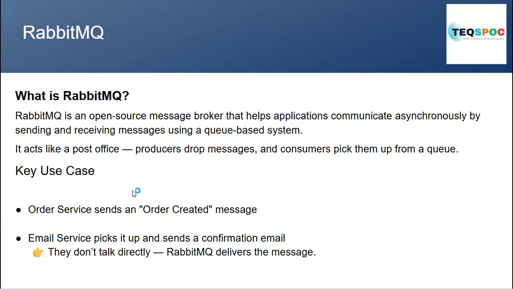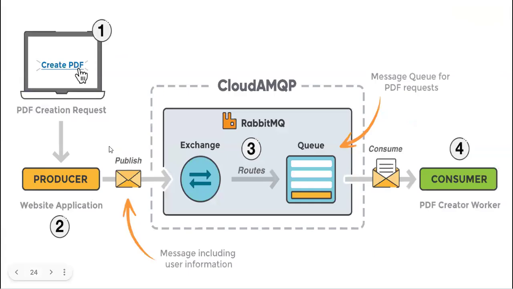A queue is basically a buffer storage in the RabbitMQ broker to store messages. Messages are put into the queue by the producer and read by the consumer. Once the message is consumed, it is removed from the queue.